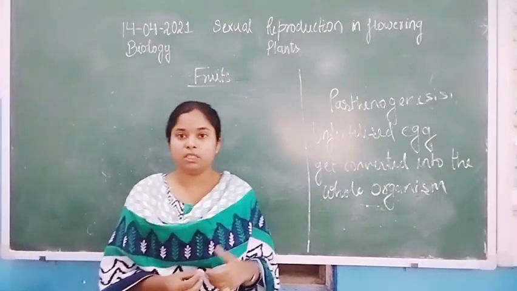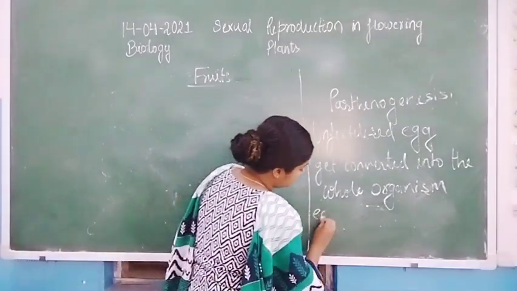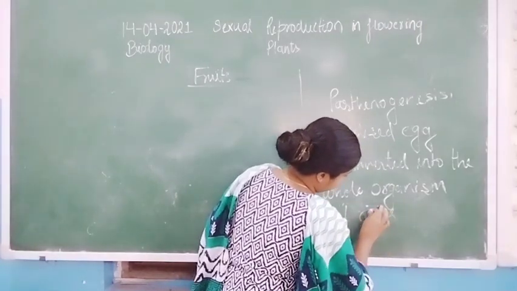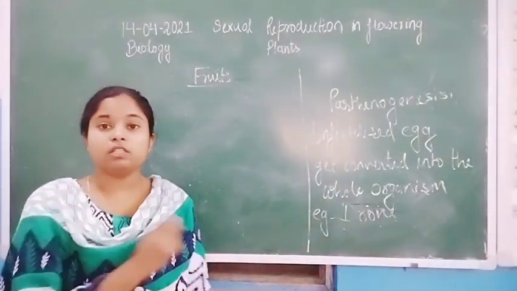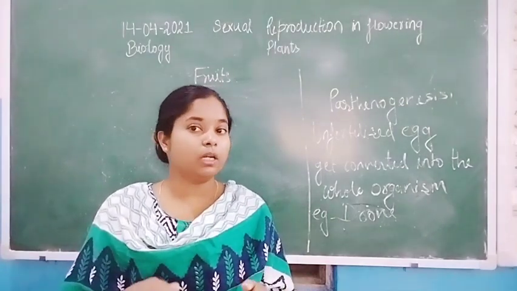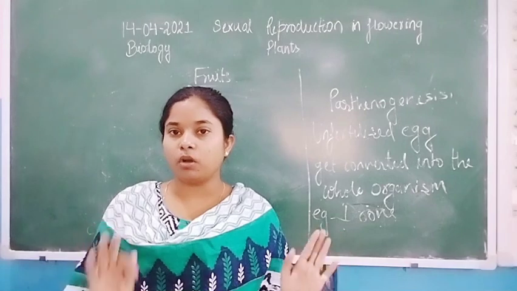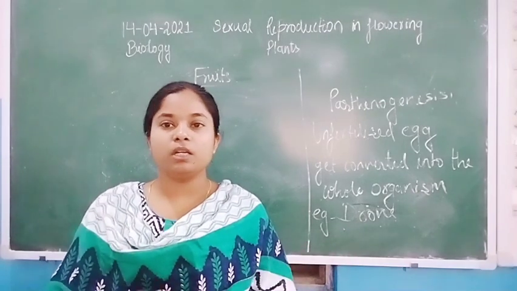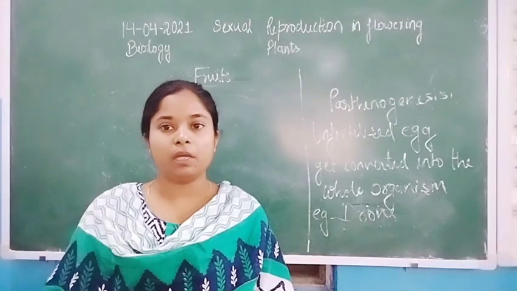Example is honeybees. Honeybees, mainly the drone of the honeybees. What is drone? As we already know, there are three types of honeybees present in their colonies. First is queen, worker, and drone. The queen is female, that is fertile female.